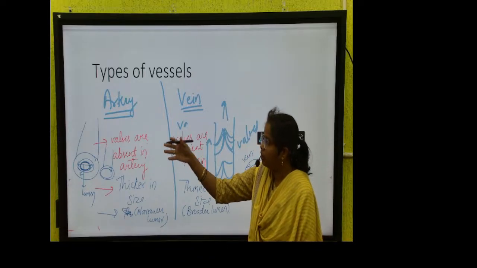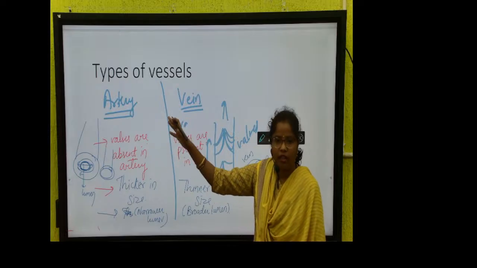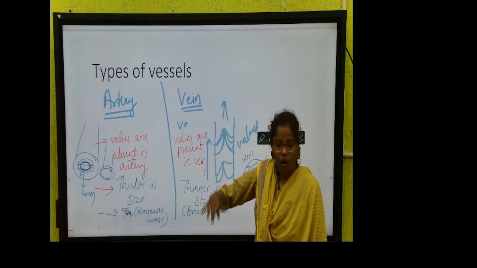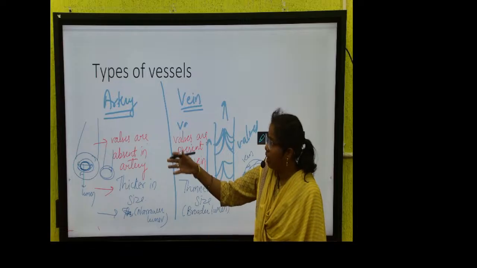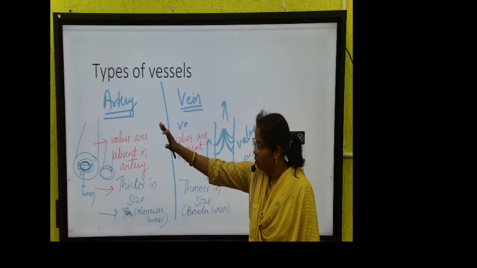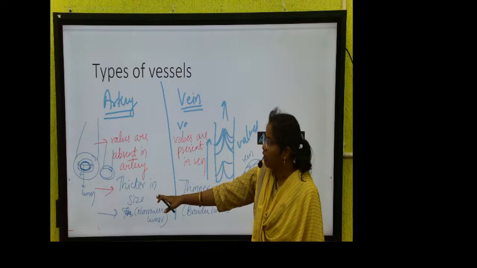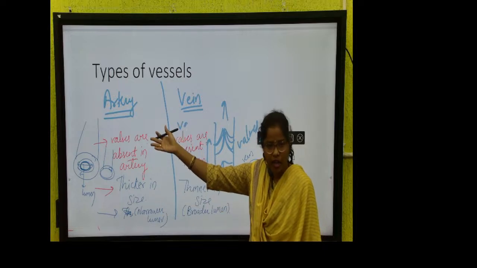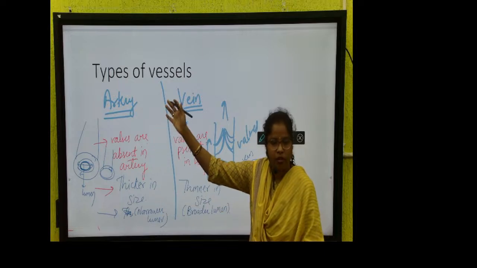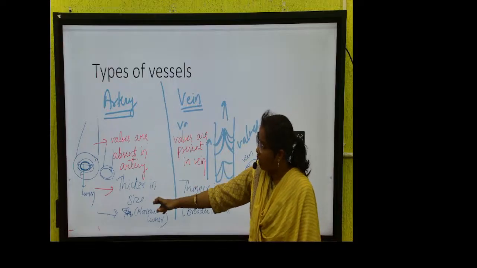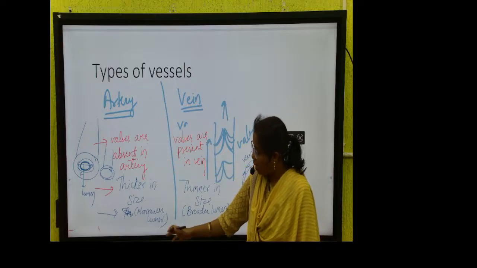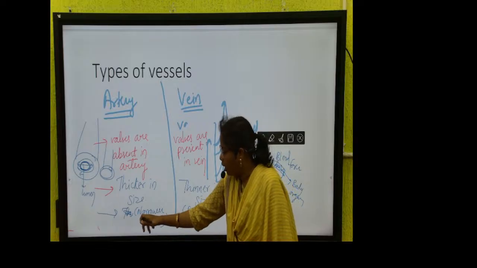Arteries are what? They carry oxygenated blood. They carry the blood from heart to the organs, and because of that they don't need any kind of valves, so valves are absent there. They are thicker in size because they are carrying the blood from the heart, and the heart pushes the blood with a pressure. Because of that they have thicker vessels, and because of the thicker vessel they have narrow lumen.